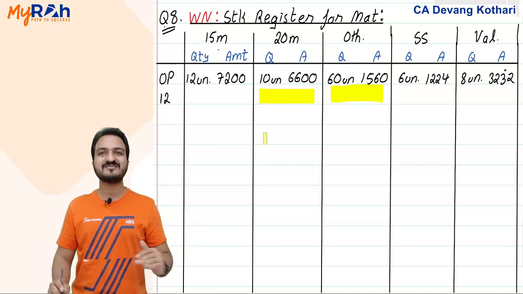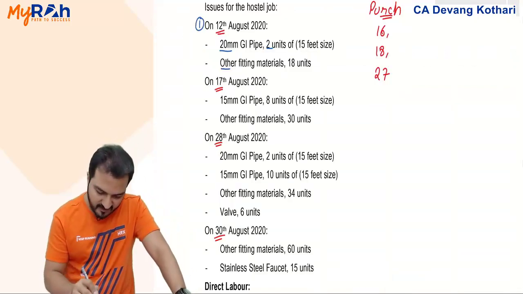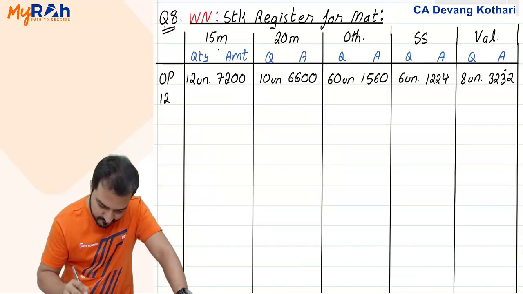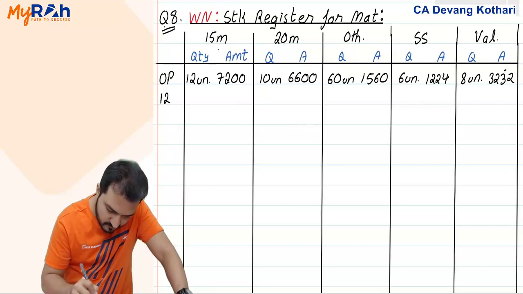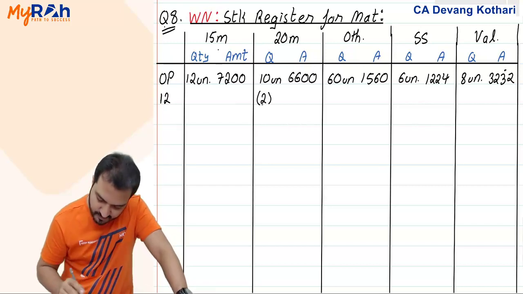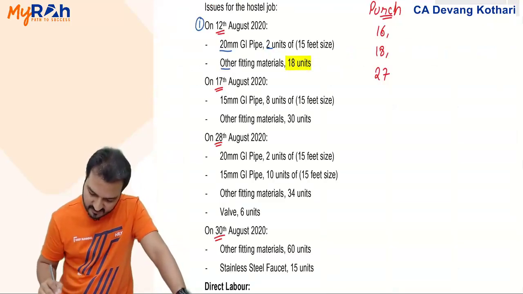In both these columns I need to show issue. 2 units of 20M I issued here, and other materials 18 units I issued.